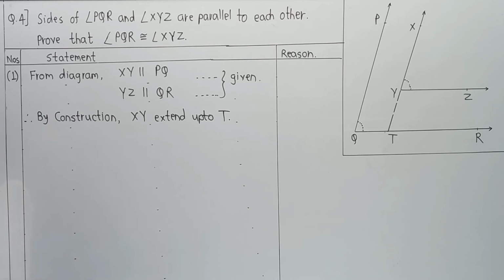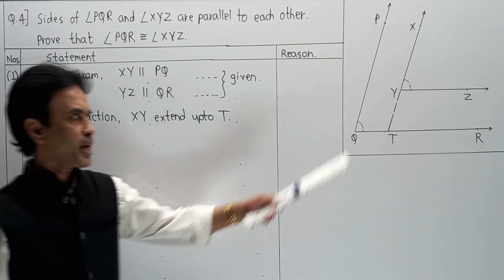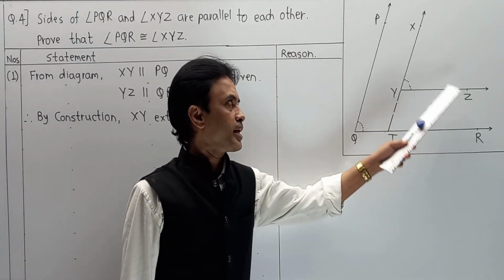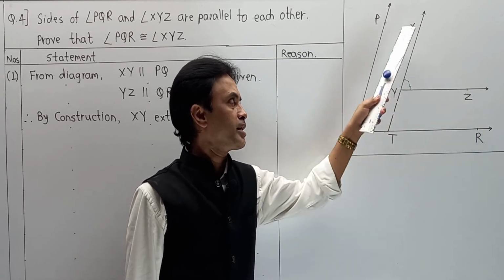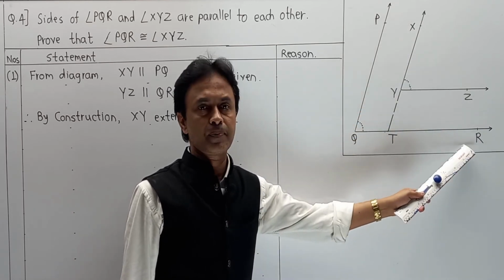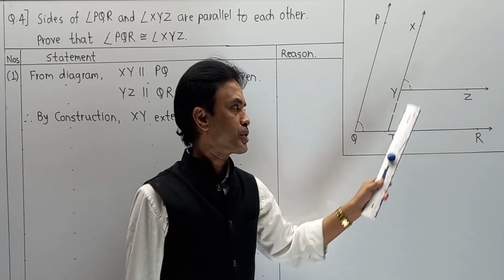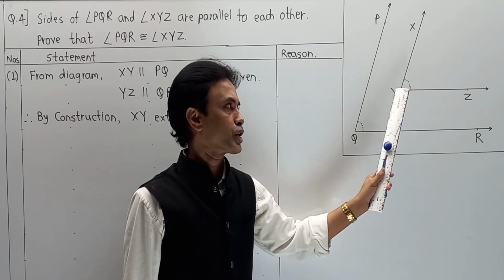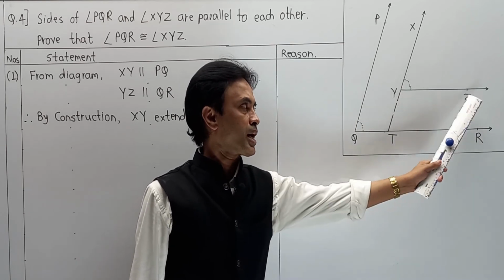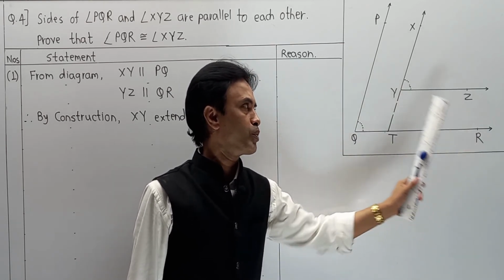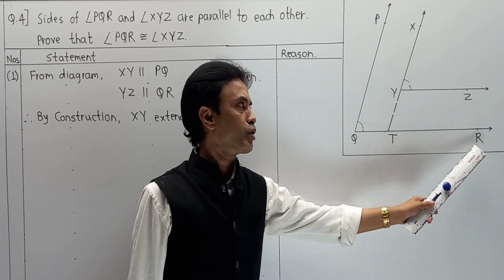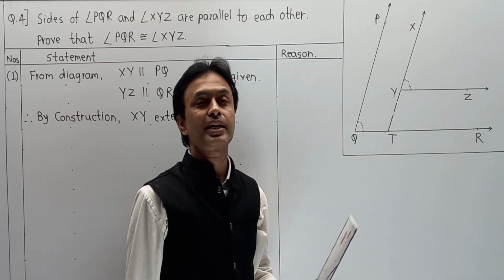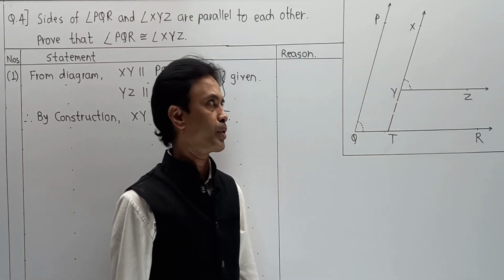Now one by one. First, angle XYZ is congruent to XTR. Now why? Because these two automatically become corresponding angles. But when you explain corresponding angles, our conclusion is, as YZ parallel to QR and XT acts as a transversal. That declaration is important.